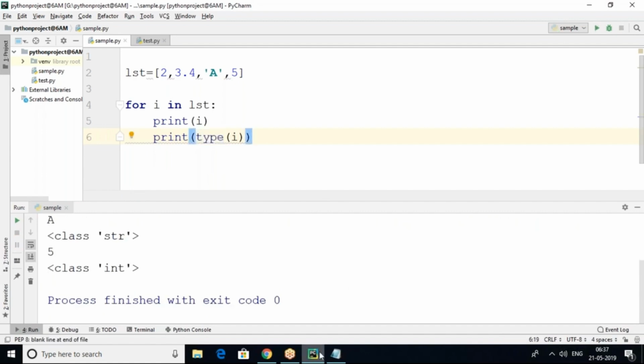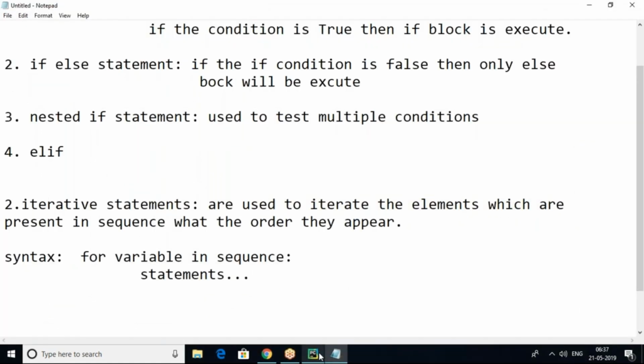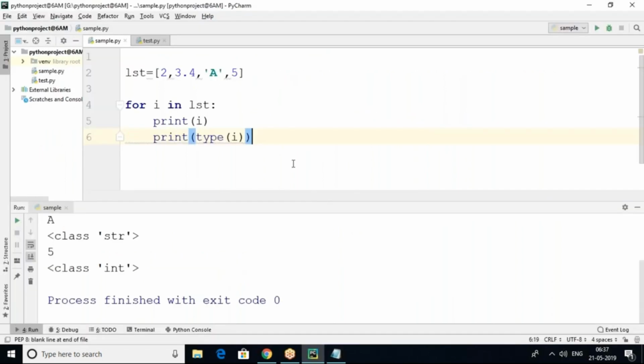So this is the for loop. It is used to iterate the elements which are present in a sequence, in the order they appear. So in the same order only, it will iterate the elements. Whatever order the list has, the same order will be displayed like this. Now nested loops